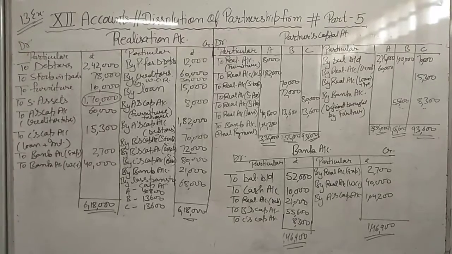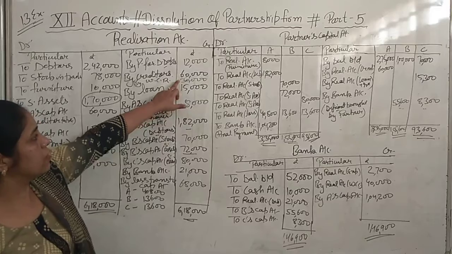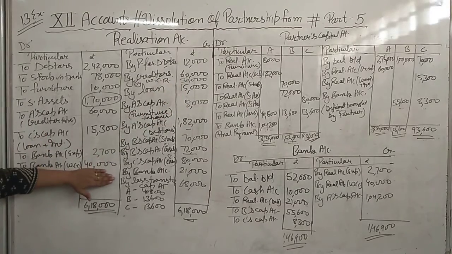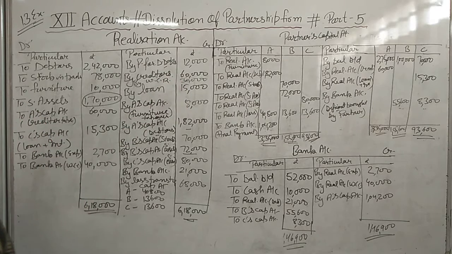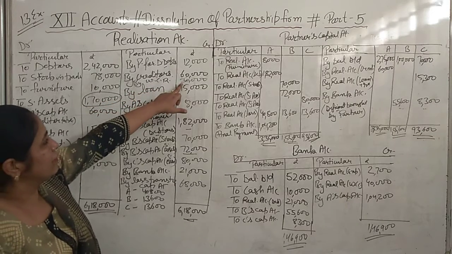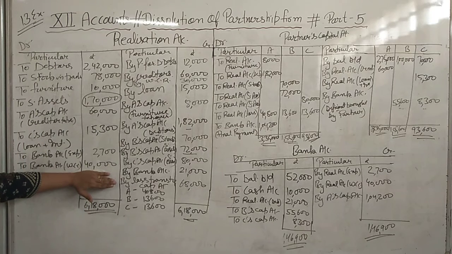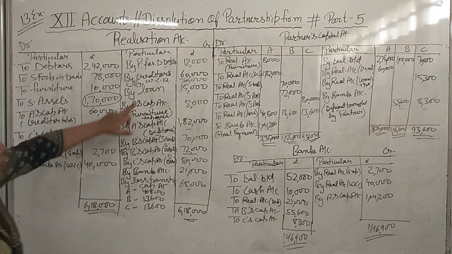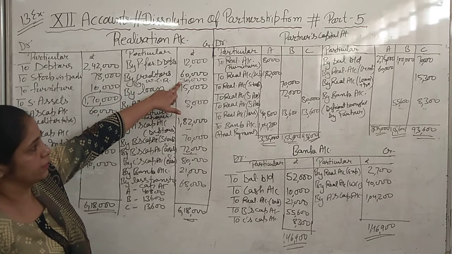So yes student, in this question that workman compensation reserve is given to you 30,000 and claim is 40,000. So we have transferred all the amount of reserve in realization account. इसी क्वेश्चन में आपको मैं बताना चाहूंगी कि if workman compensation reserve is 50,000 and claim is 40,000, then what you will do? You will transfer the reserve here 40,000, not more than liability.